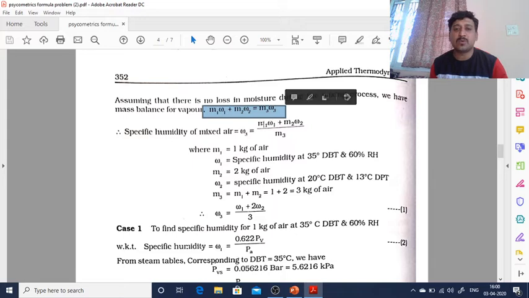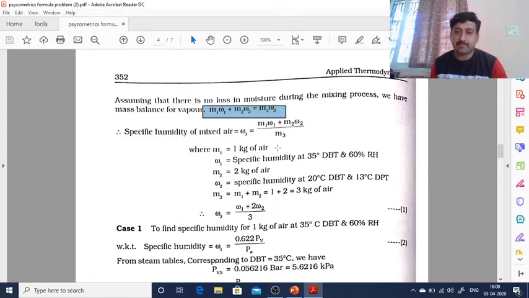So omega 3 will be equal to (m1 omega 1 plus m2 omega 2) divided by m3. Using this, m1 is 1 kg of air at 60% relative humidity, omega 1, and m2 is 2 kg of air, with its specific humidity. So m3 will be equal to m1 plus m2. The mass comes in, the mass goes out. Therefore the total mass will be m1 plus m2, that is 3 kg.